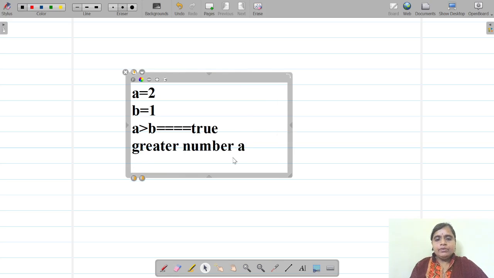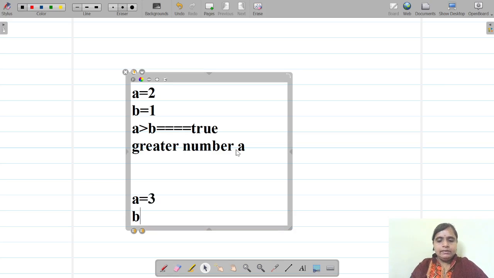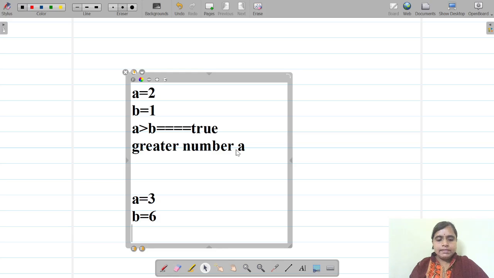So in the same way, now if I take another example, if I say A is equal to 3, and B is equal to 6. So now, again, if I check the condition, is A greater than B? So what is the condition here? Is it true or false? Yes, it is false, isn't it? Here, A is not greater than B, it is false. So then what will happen? Here, we will have to say that the greater number is B, isn't it?